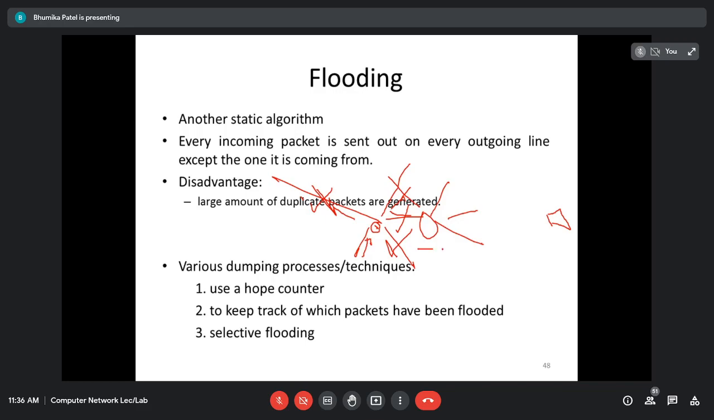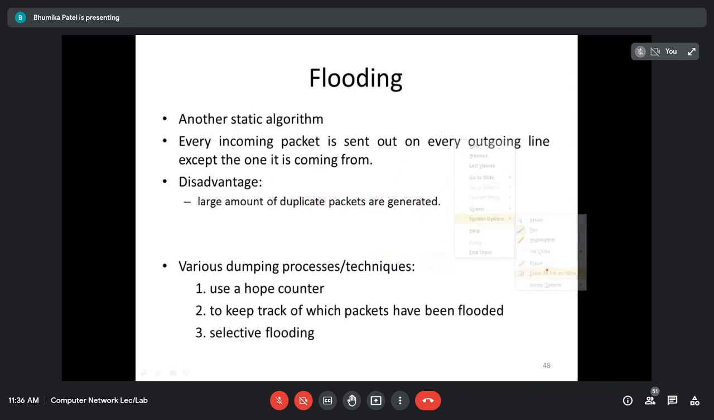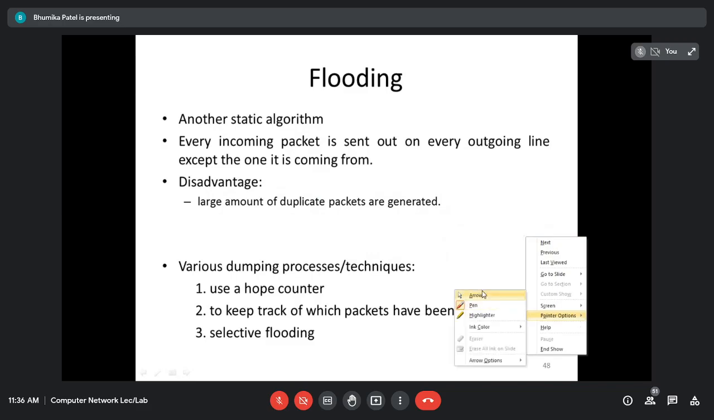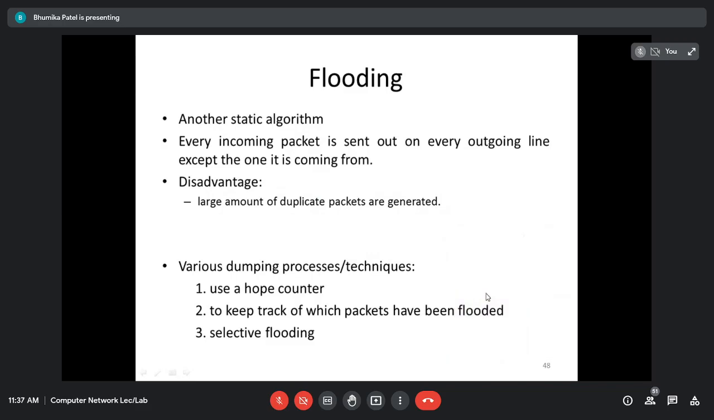So instead of sending on this line and this line, it will just consider these two. Why? Because they are going in the desired direction, because the destination machine is this way. So rather than sending on this line and this line, I can consider only these two lines. There is no point in sending on the other lines. So that is called selective flooding. In the desired direction, we are sending the packets. So that is flooding.